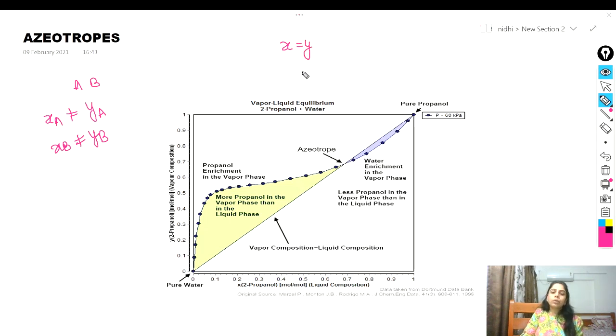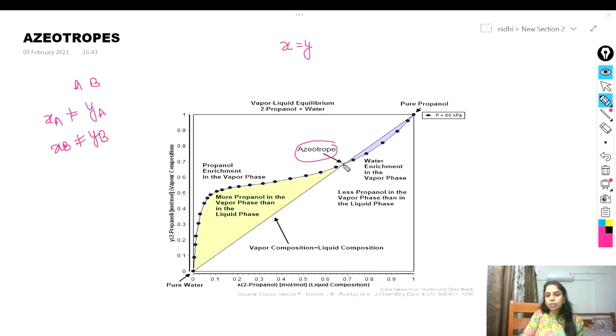You can see in this diagram, when the vapor and liquid curves meet one another at any point at a given constant temperature, what they form is called an azeotrope. So this point is the azeotrope. Once azeotropes form, we cannot separate them because their mole fractions become identical.